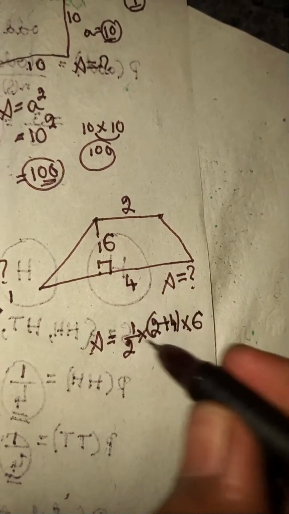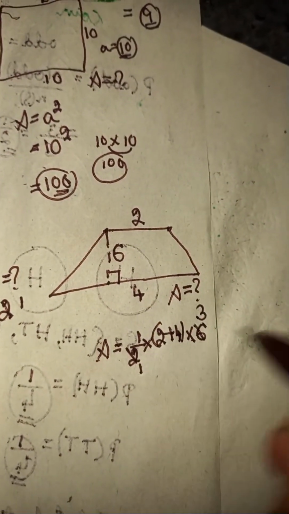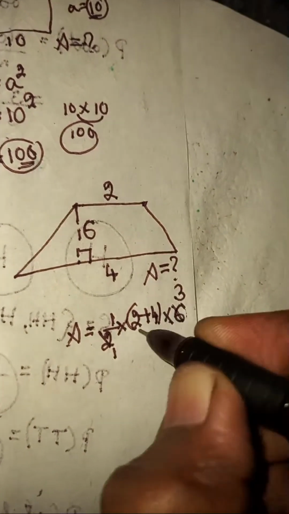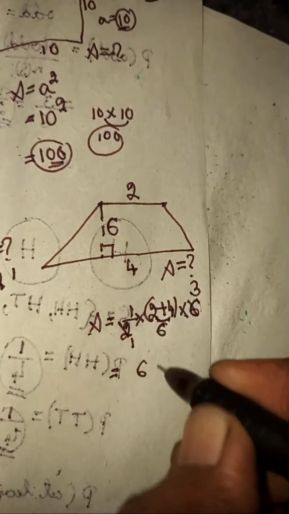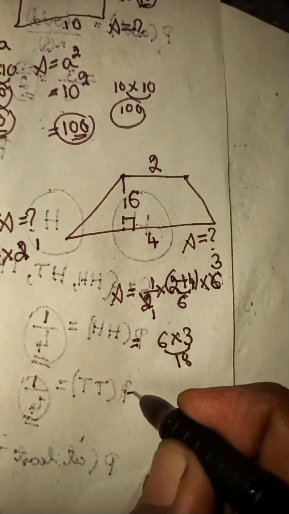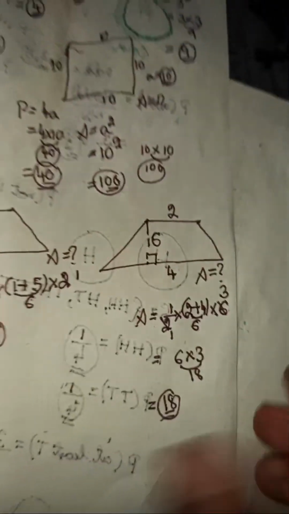You can divide 2 by 2 once, and 6 by 2 three times. It is in the denominator and in the numerator, so you can divide. 2 plus 4 becomes 6, and 6 times 3 is 18. So this trapezium has an area of 18 square units.